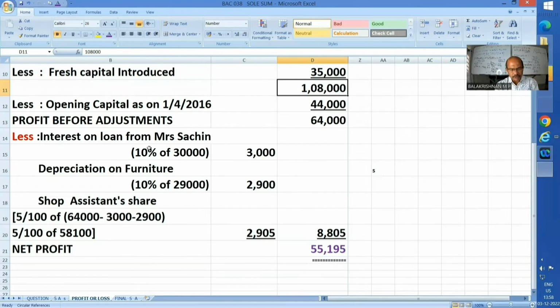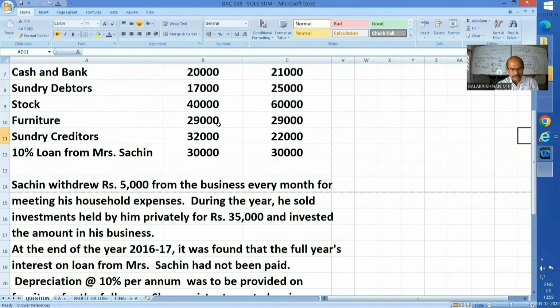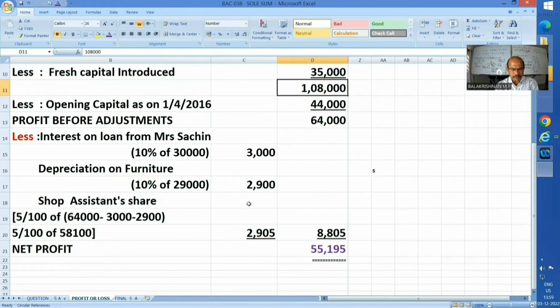And interest on loan: 30,000 was the loan amount, at 10%, 3,000. Depreciation: 29,000 was the value of the furniture, unchanged. No purchase of furniture. So very easy for us to calculate: 2,900 at 10%.